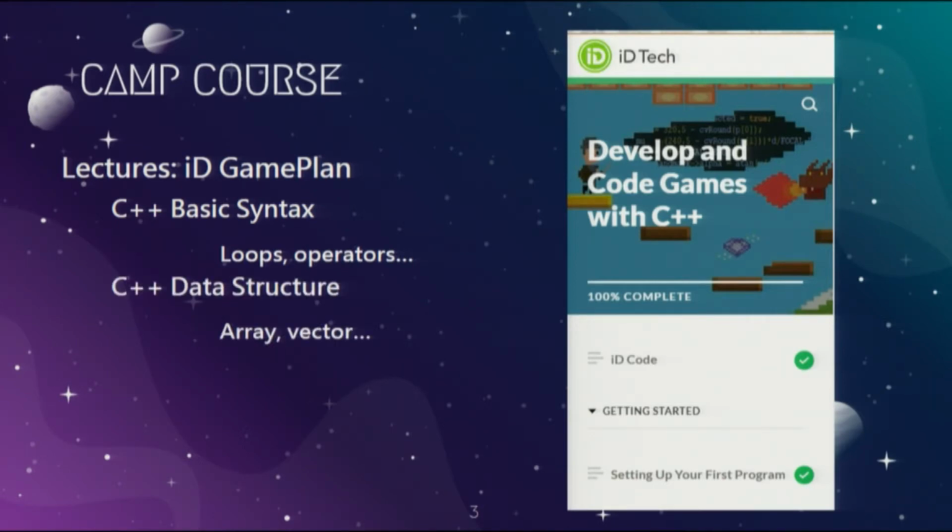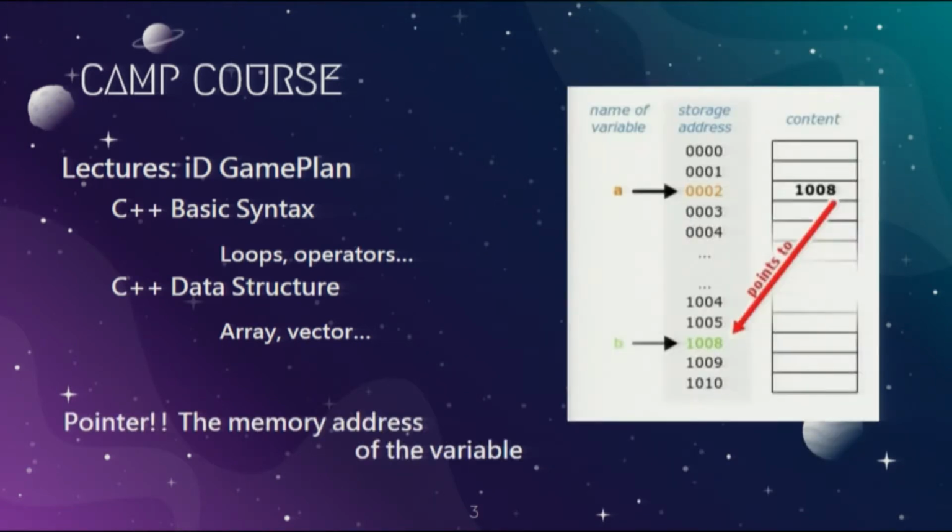And we spent about 3 days on learning data structures. We learned how to build arrays, vectors, pointers, and classes, and we use these to construct the basis of a program.